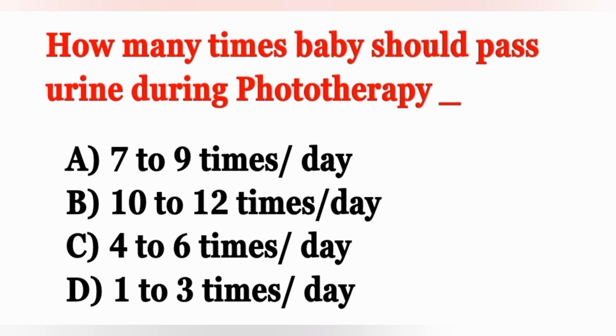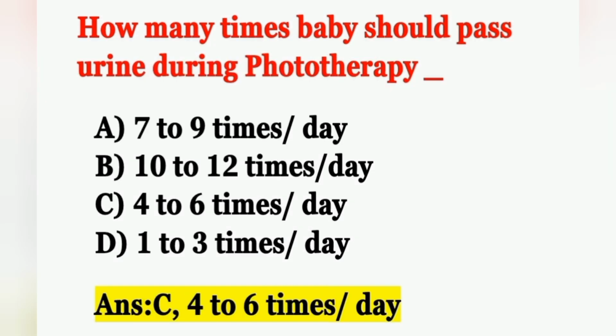Move on to the next question. How many times should the baby pass urine during phototherapy? Options: Option A 7 to 9 times per day, Option B 10 to 12 times per day, Option C 4 to 6 times per day, Option D 1 to 3 times per day. The baby should pass urine 4 to 6 times per day during phototherapy. Option C is the correct answer.